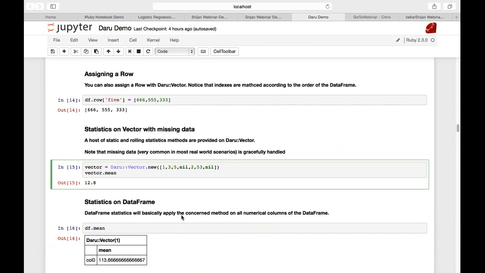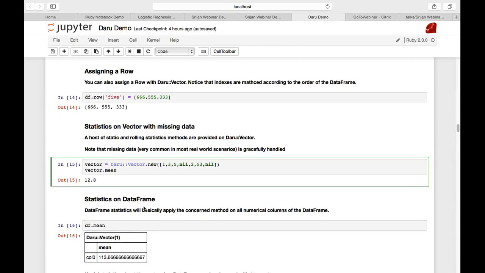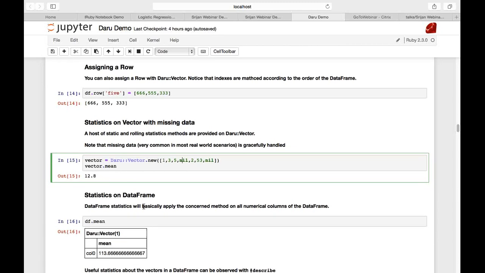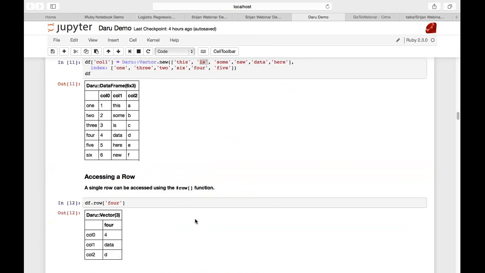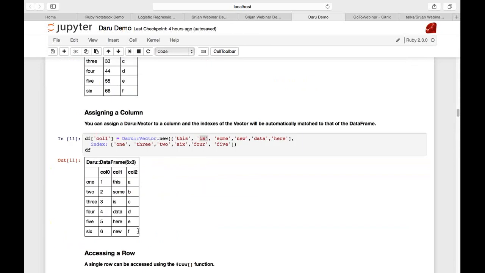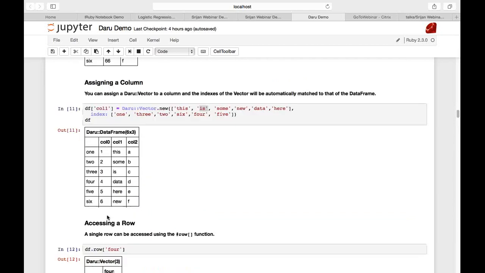Different statistics functions are also available on data frame. If I simply call df.mean, it will give me the mean of the first column. Not the first column, sorry, of all the numerical columns. It so happens that column 1 and column 2 have string data, and column 0 is the only column with numerical data.